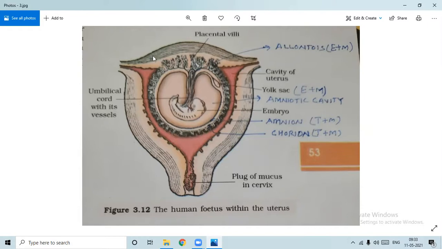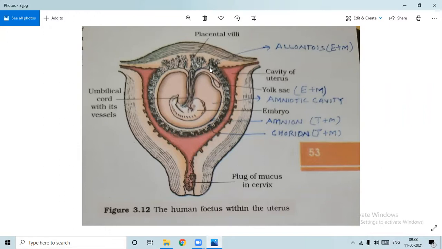These are known as villi, right? The uterine wall also gets surrounded to these villi. And the whole structure formed as a result of these villi and the depressions or surrounding of the uterine wall, those are known as crypts. So this whole structure is known as the placenta. Placenta is formed.